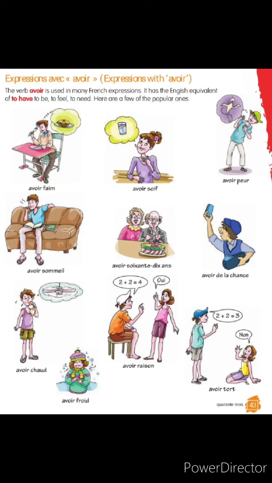First one, he is sitting at a table and he is thinking about food. When do you think about food? When you are hungry, you will think about food. So he is hungry. So he will say j'ai faim. J'ai faim means hunger. Faim means what? Hunger or hungry. J'ai faim, that means I am hungry. If I want to say that the boy has hunger, you can say il a faim. Il a faim, that means he feels hunger.